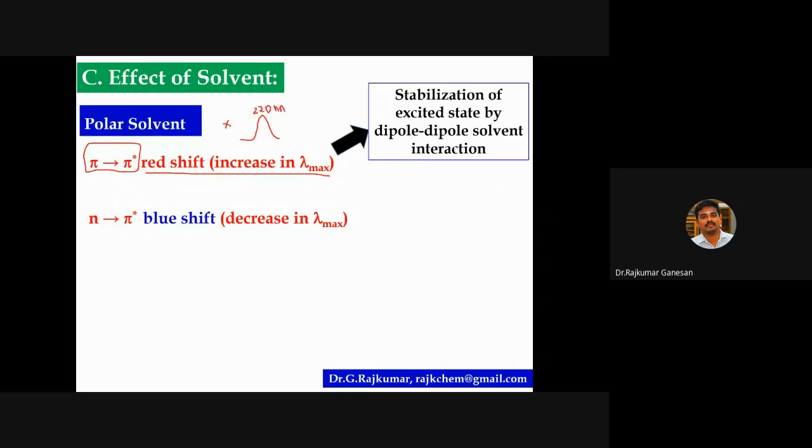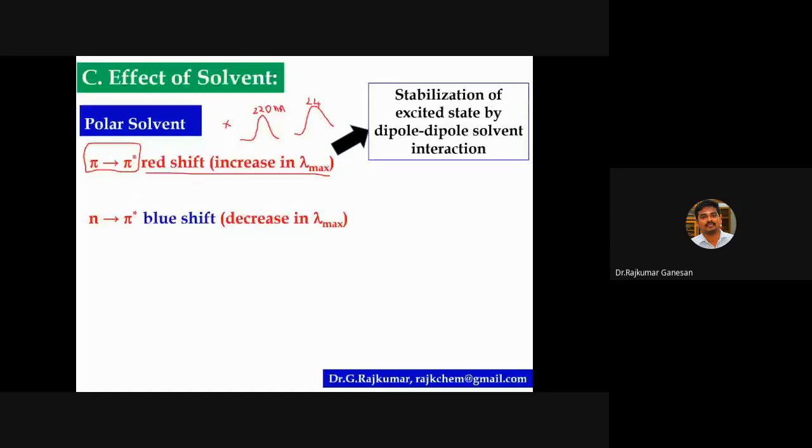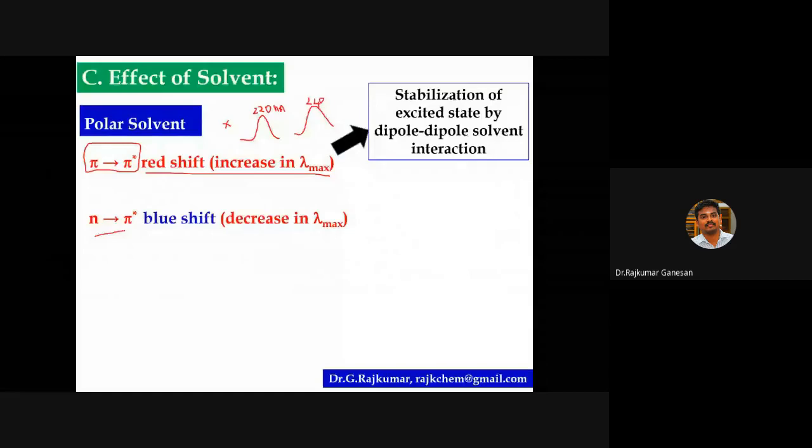So I am recording a spectra of X in methanol. Methanol is the polar solvent, or I'm taking a spectra in water. That's the best example. So what happens? There is a redshift of pi to pi star transition. Redshift means there is increase in lambda max value. It will appear around 240 or 250 nanometer. If there is n to sigma star transition, then there is a blue shift. So the value will decrease. It comes around 210 nanometer. I hope it is clear. This is just opposite to the non-polar solvent.